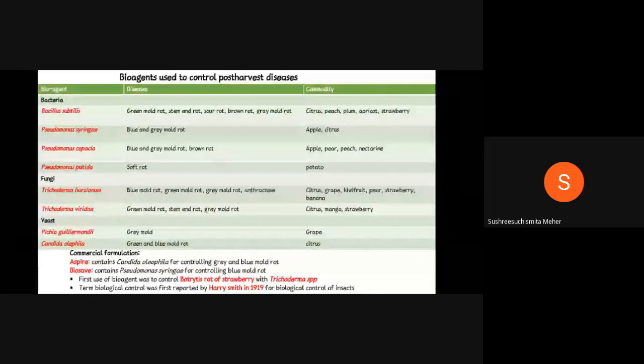Coming to the yeast section, they'll ask which group a formulation like Pichia guilliermondii belongs to: either a bacterial strain, fungal strain, or yeast strain. It is also an important question. Pichia guilliermondii and Candida oleophila, these two are the yeast strains. These two are very important questions.